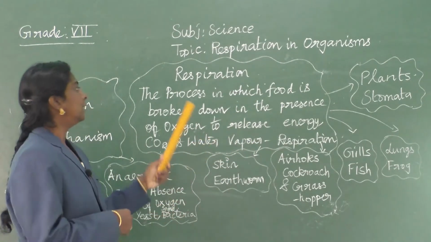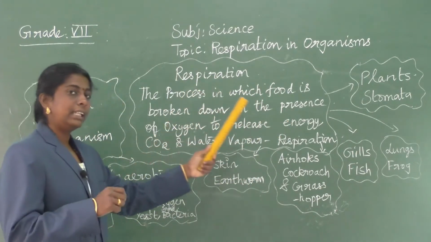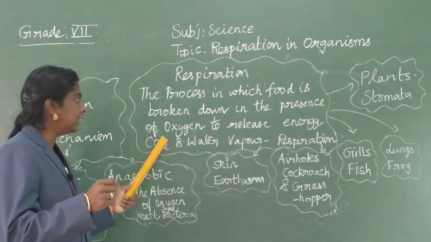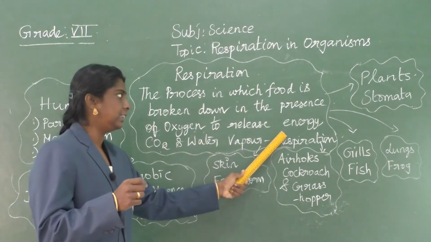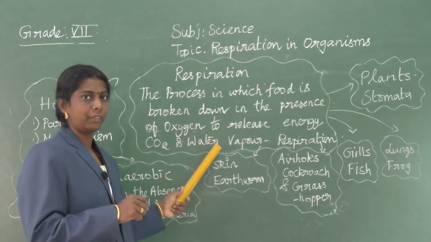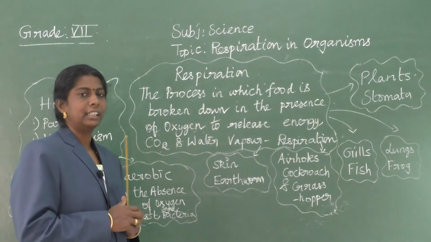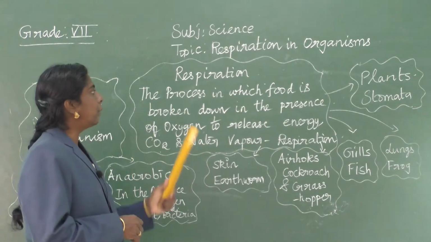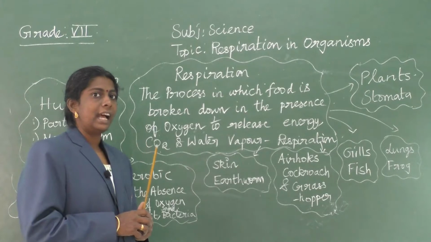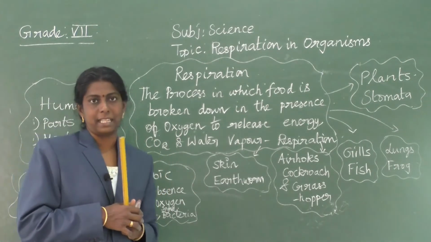I repeat, the process in which food is broken down in the presence of oxygen to release energy. You are getting mainly energy, carbon dioxide and water vapor. That process is said to be respiration. Clear? So, we are going to learn about respiration and how it takes place in different organisms.